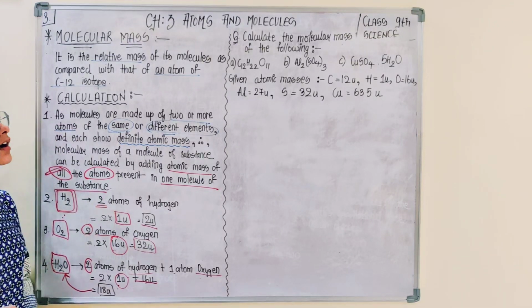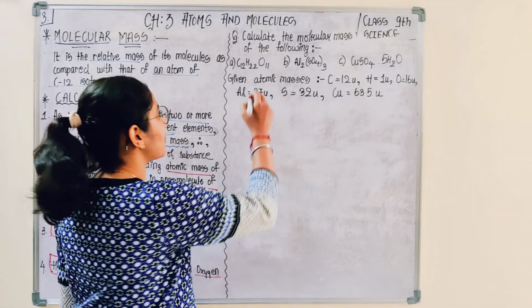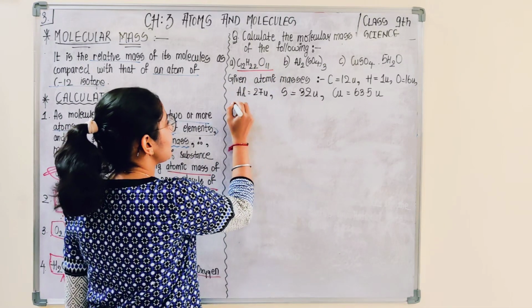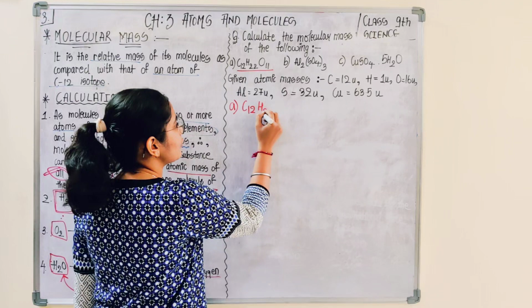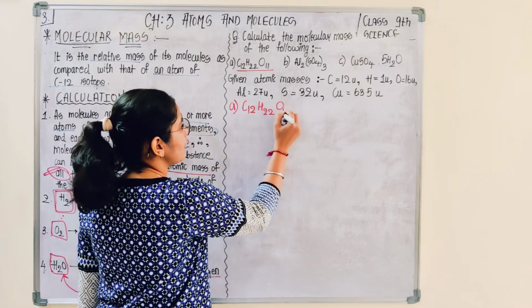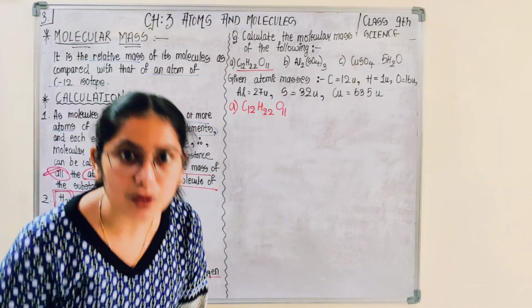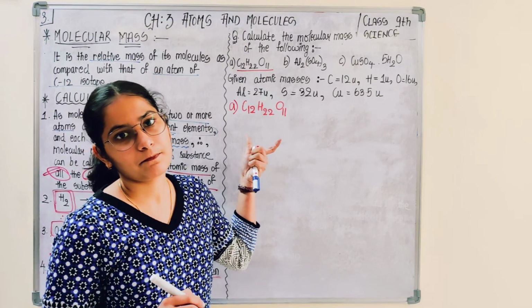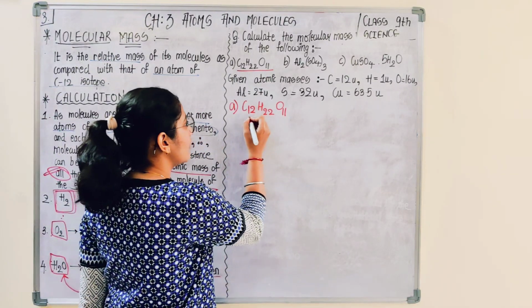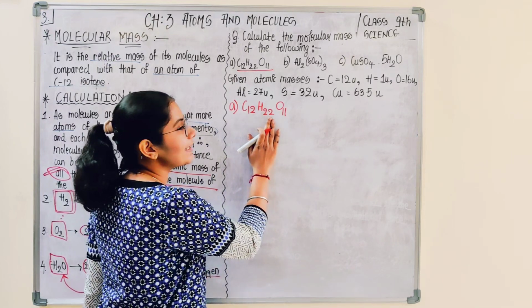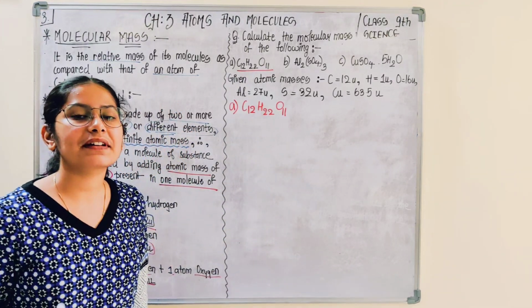In case I talk about, let us take another example of this. This is a substance C12H22O11. This is the molecular formula of sugar. Okay, this sugar, ठीक है? अब इसका हमें molecular mass निकालना है. How can we calculate this?